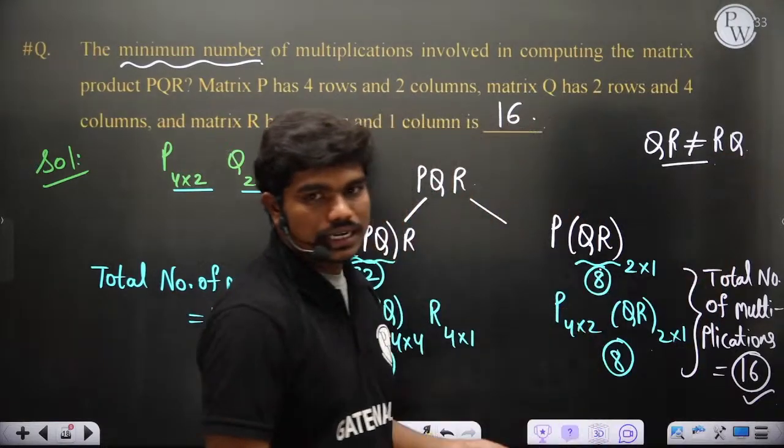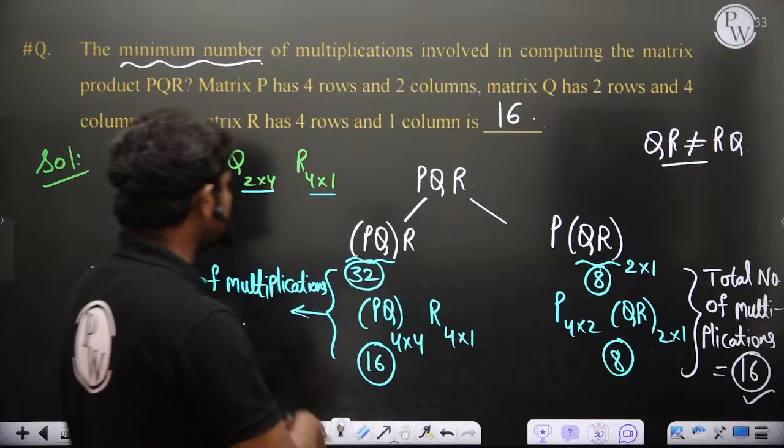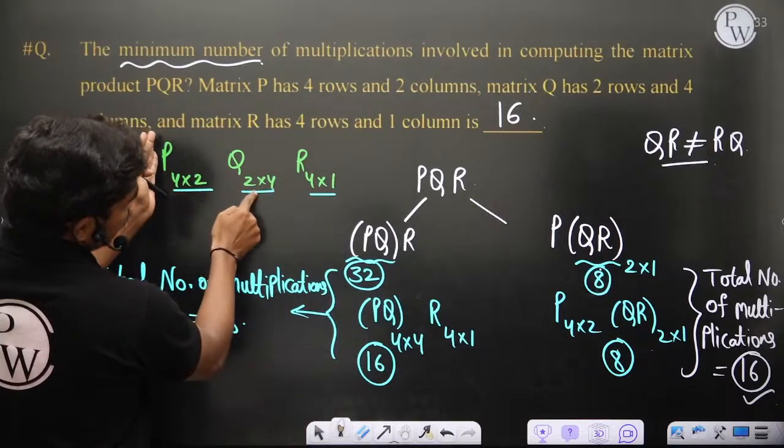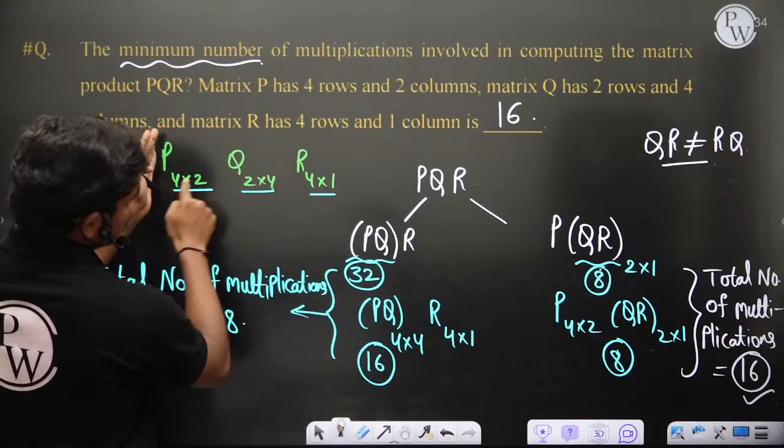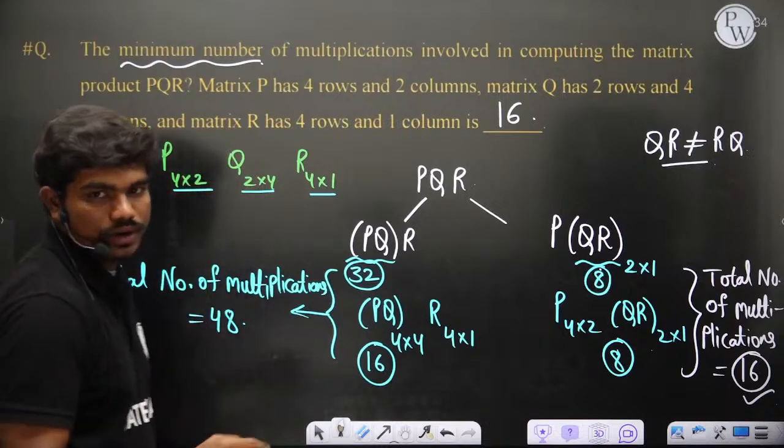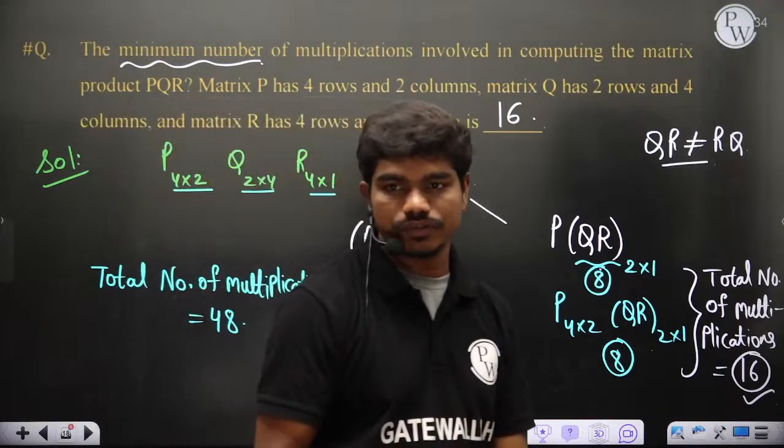So basically I have told in the last class, if you want to multiply two matrices, let's say m by n and n by p, of course, then the number of multiplications is m into n into p. In last class I have shown it, so please go through the video once again.